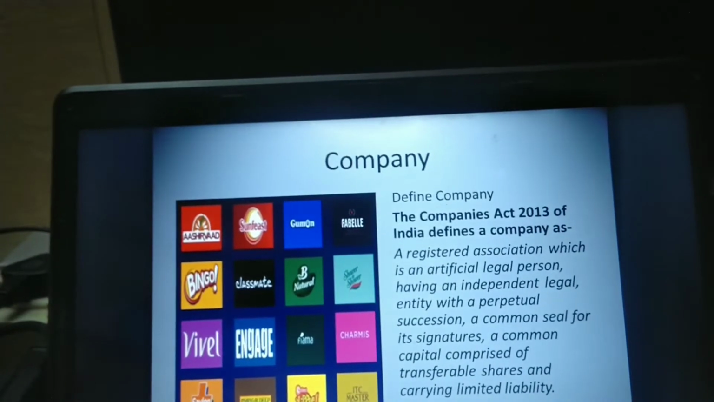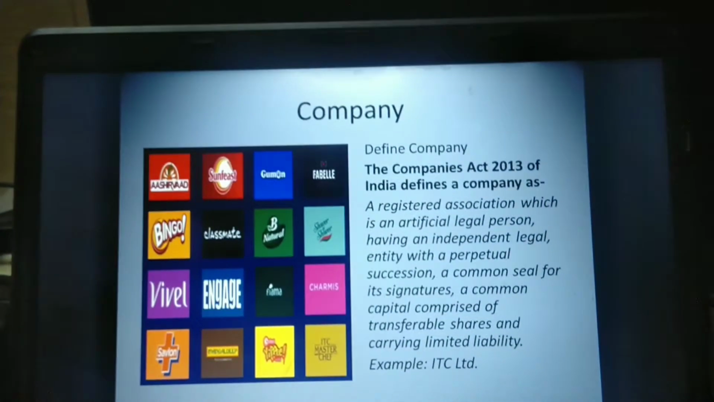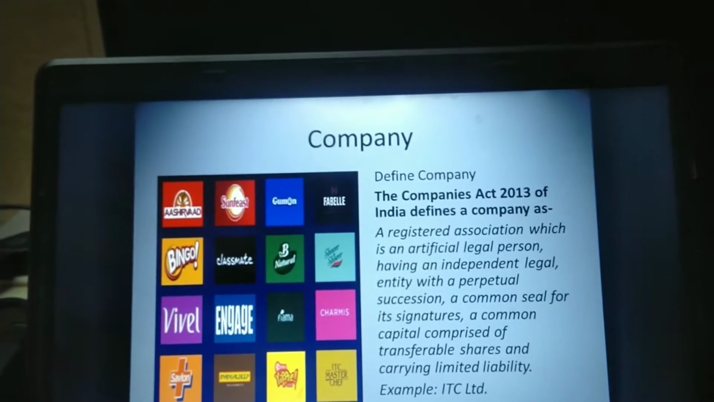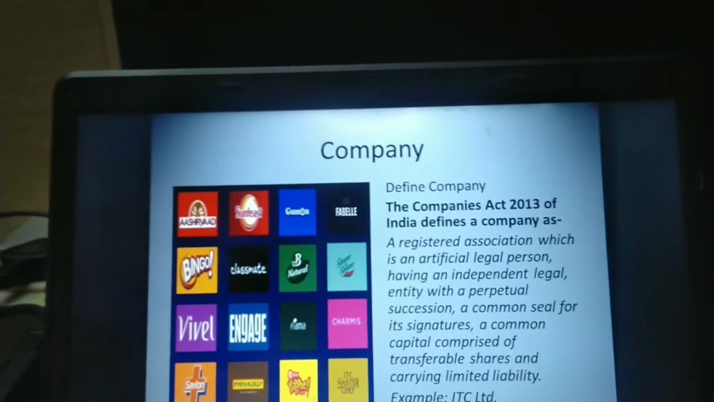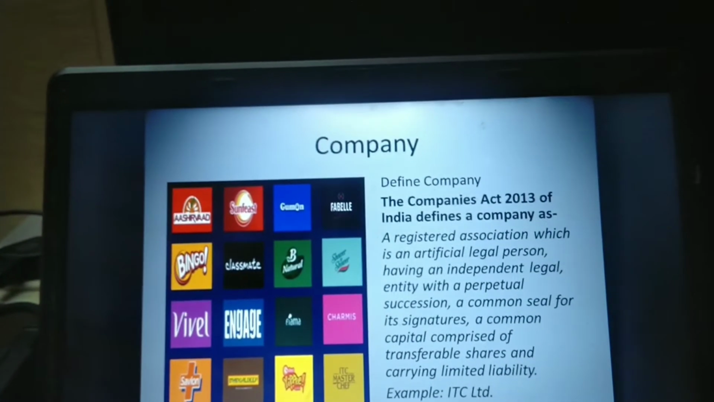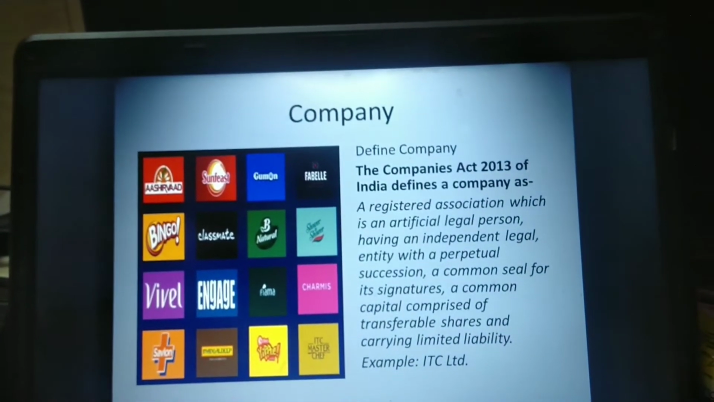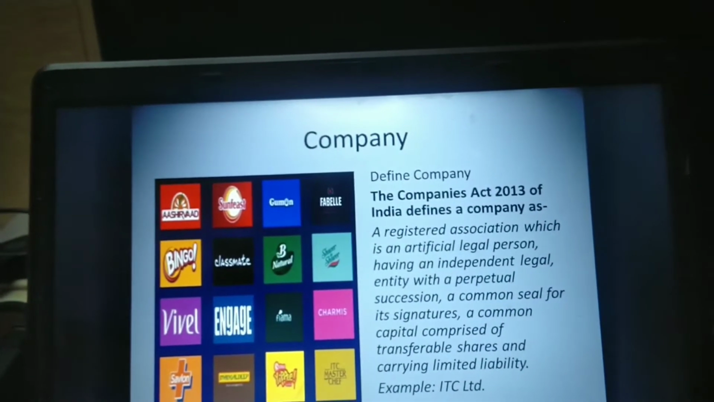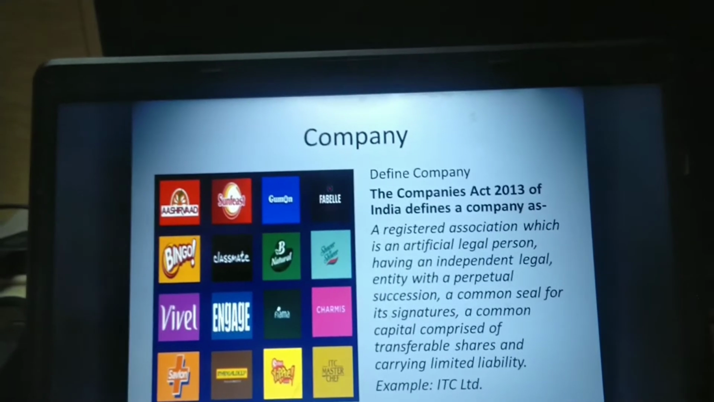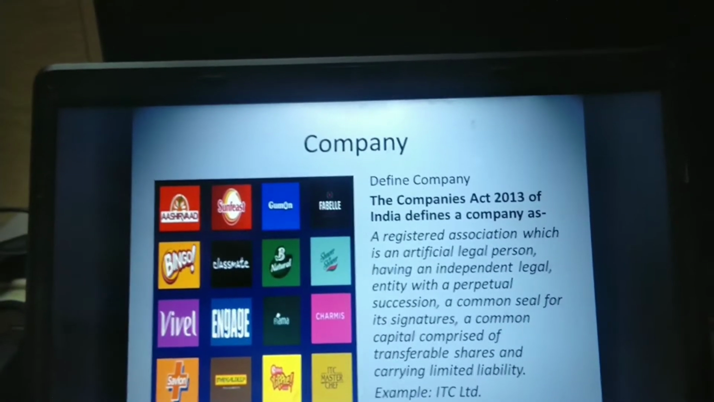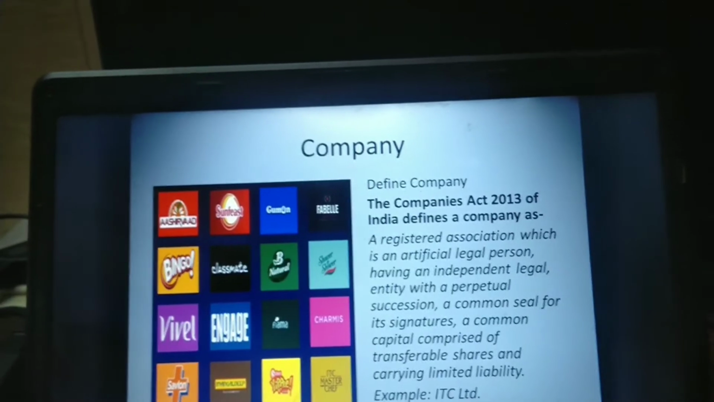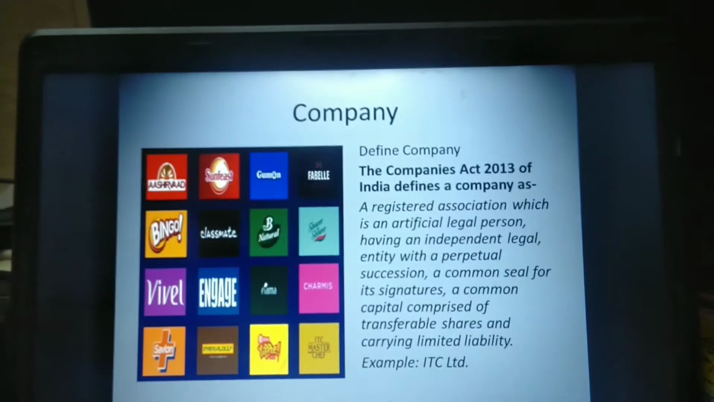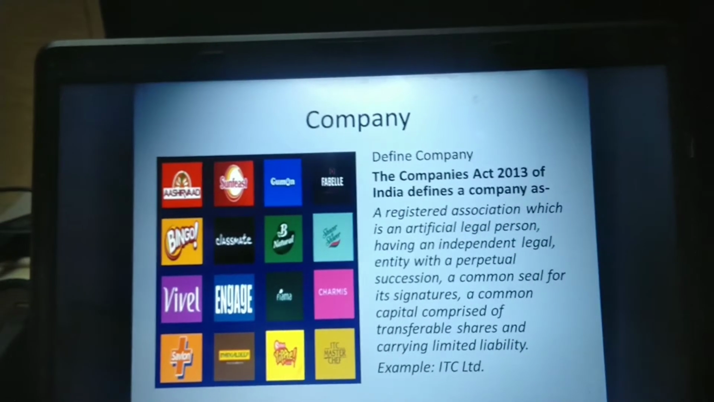The owner is different and the company is different. And with a perpetual succession, which means that men may come and men may go, but the company will go on forever. Though the existing members have gone, the company will continue with new members. It need not be dissolved like a partnership firm. A common seal for its signature: as the company enters into an agreement, purchases assets and borrows loans, it must sign. So for its signature, the common seal is used.